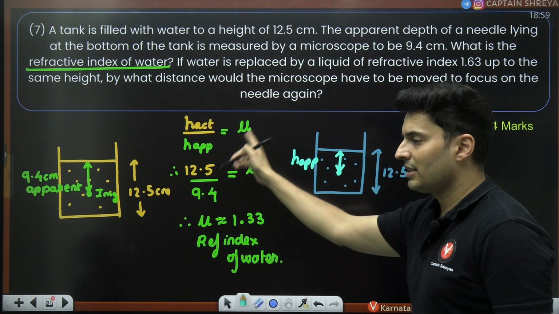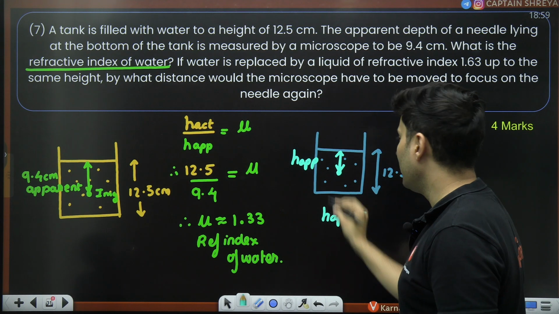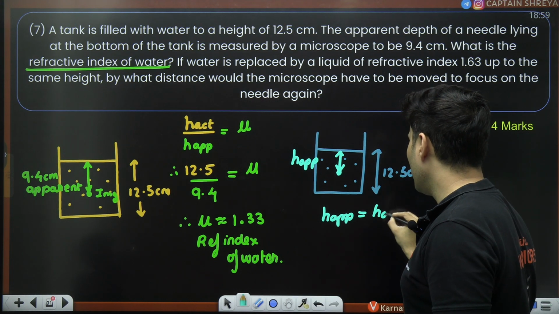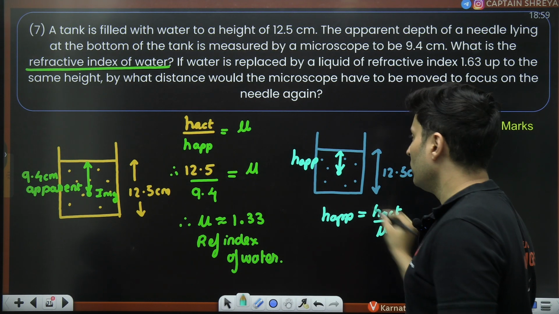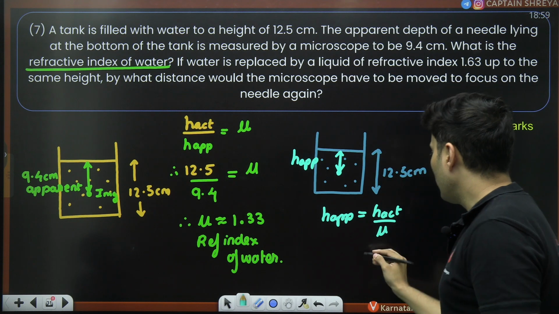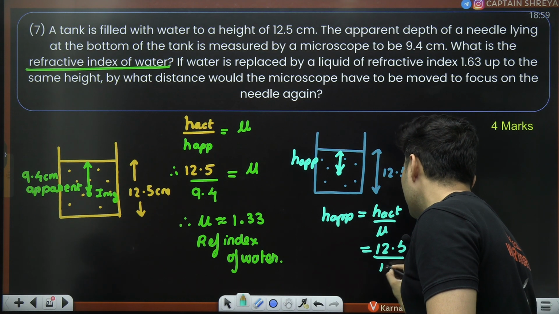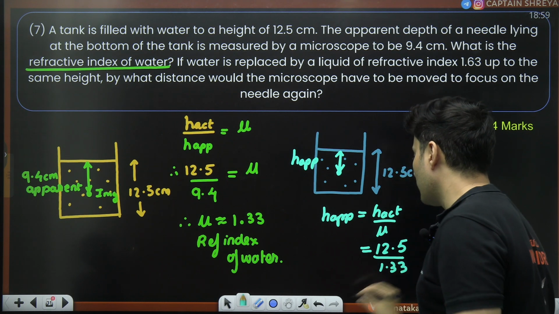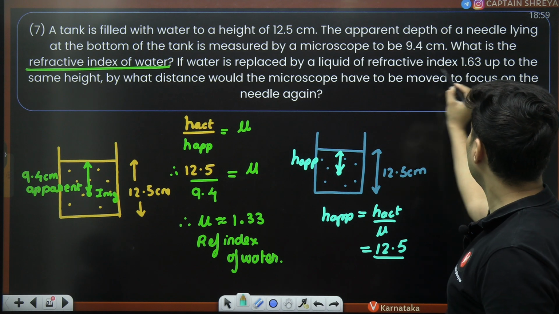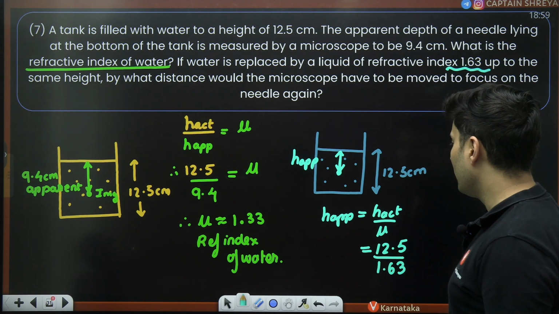So using this formula, the new apparent height will be the actual height divided by mu. Apparent will be actual divided by mu. What is the actual? It is 12.5. Mu is 1.33. Sorry, it is not 1.33 anymore. It is a new liquid, so 1.63.